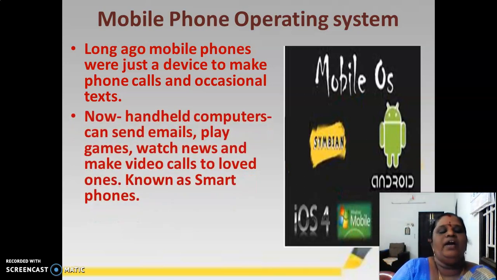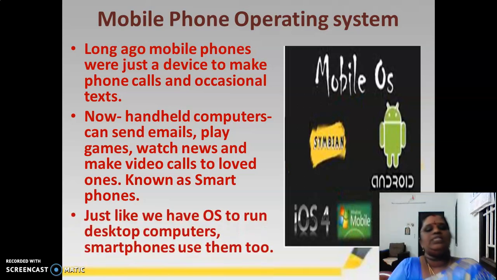But nowadays it is for sending emails, playing games, watching news, making video calls and talking to your grandparents, uncle and aunt. These are all called smartphones.